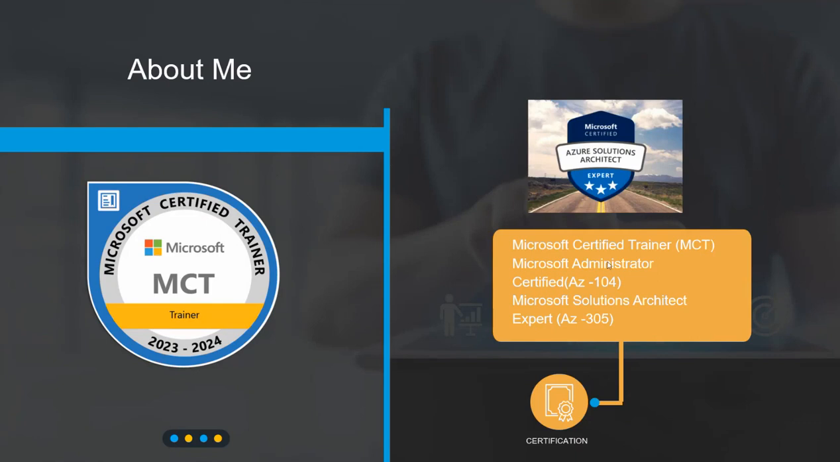That is a Microsoft Certified Trainer. I am a Microsoft Azure Certified Administrator, that is AZ-104. And I am also a Solution Architect Expert, that is with the 305 certification. Okay. So those things I have done.